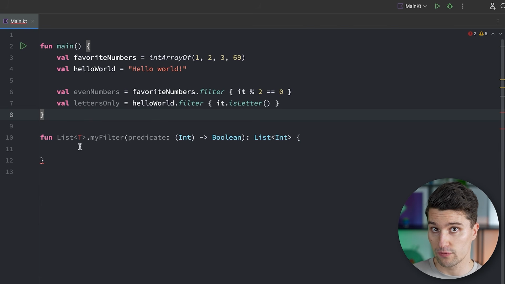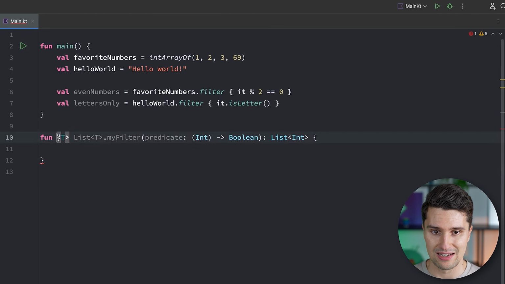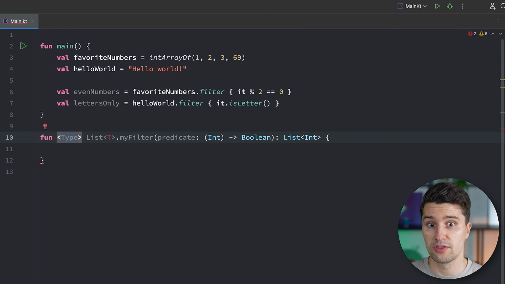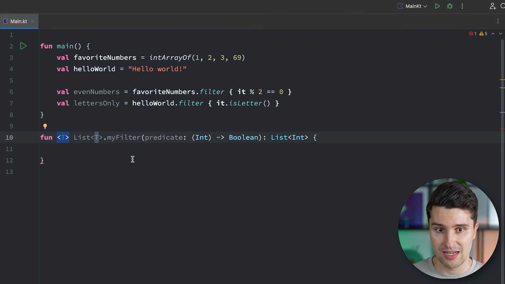And if we want to make use of generics, then we need to also prepend this T here in angle brackets before this function. So this is just the name of the type parameter that we will use in the context of this function. We could also call this Type or anything, but T is typically just a convention. If you have a single generic type parameter, then we call it T. That's very established, not only in Kotlin, but also in other programming languages. So we have a type parameter T that is dynamic and differs between different function calls of this myFilter implementation.